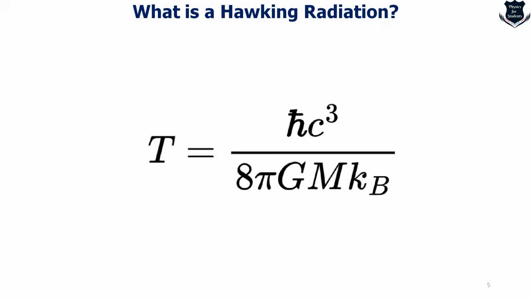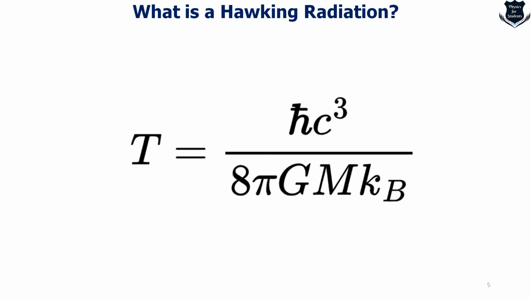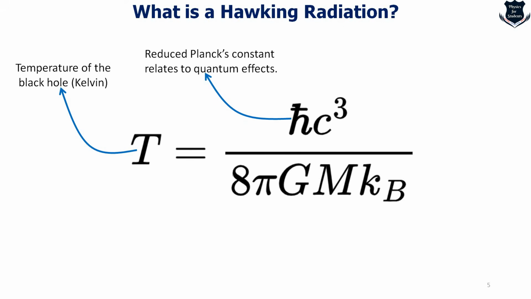As you can see, if I take this equation as a whole, the T is basically the temperature of the black hole, measured in Kelvin usually. Then you see something which you are all aware about, the h bar, which is called the reduced Planck's constant. That means we are dealing with quantum effects or quantum mechanics.